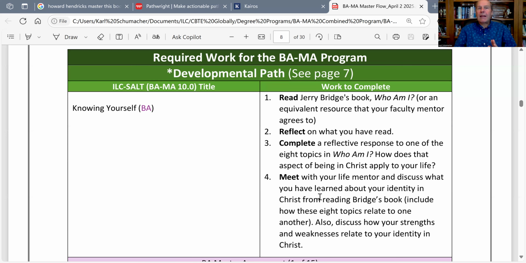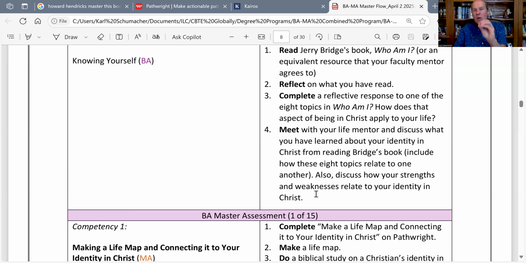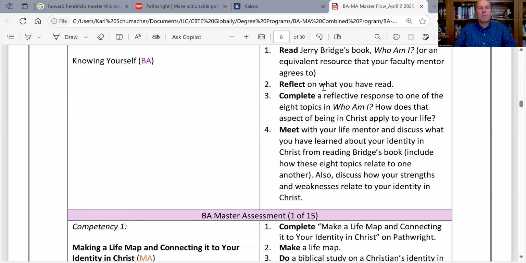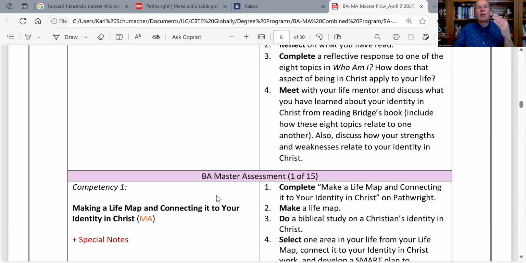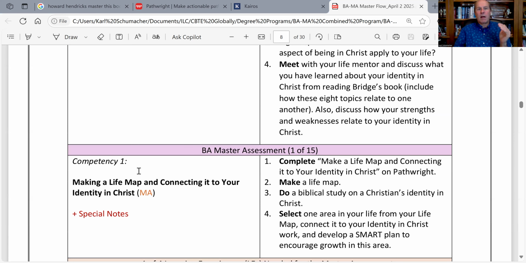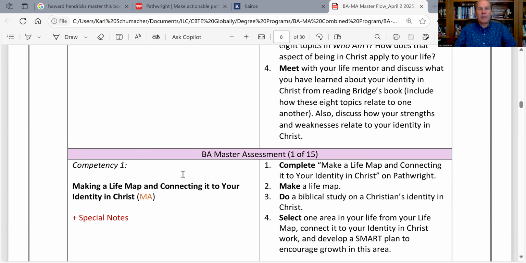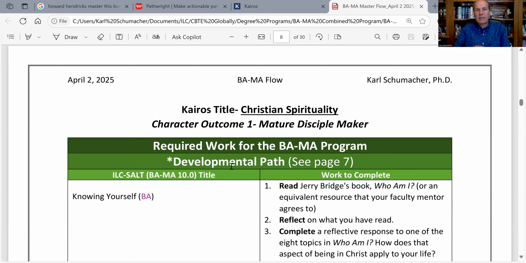When you complete that BA outcome, every time you complete a BA, you immediately have a master assessment. That master assessment can be done by a single mentor. Generally, it's going to be your faculty mentor. They will walk you through the master assessment process, and once you complete that, you will be freed up to start the first competency, competency 1 in character outcome 1, which we already set up here was maturing disciple maker.